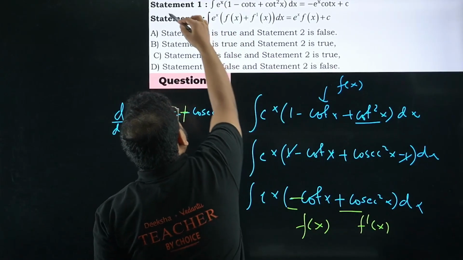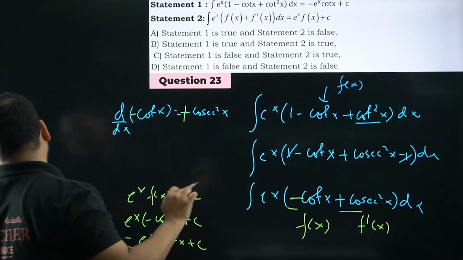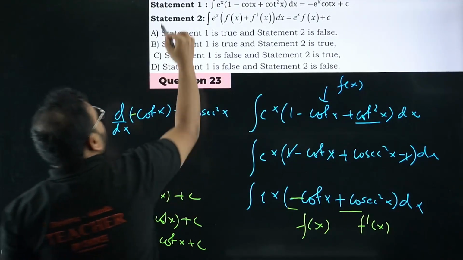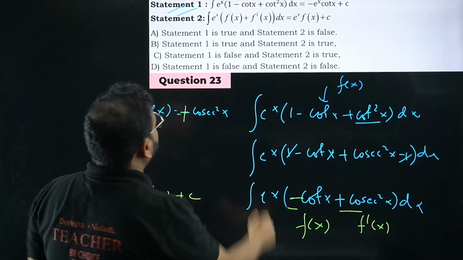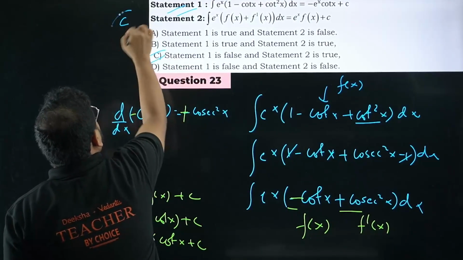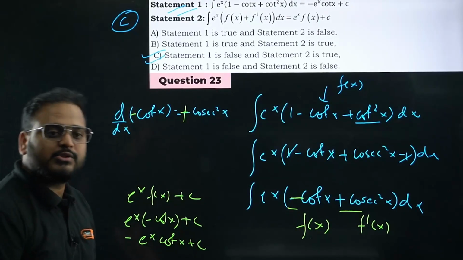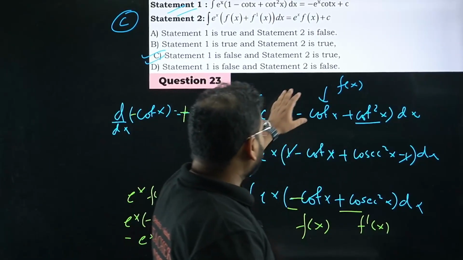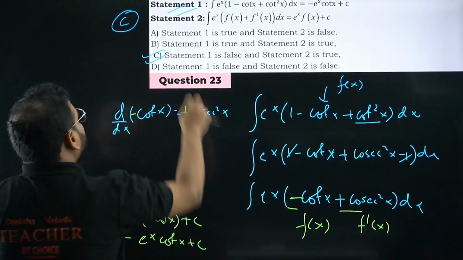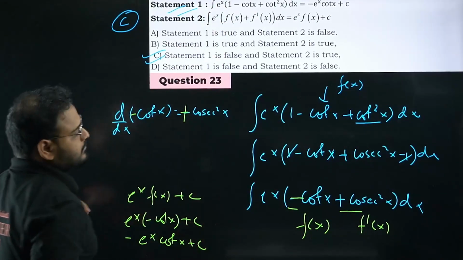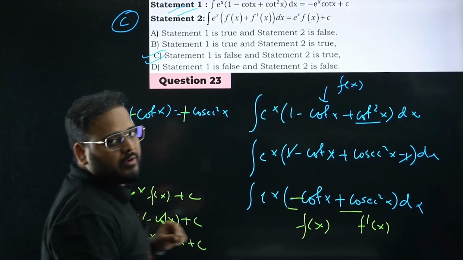So yes, it is right. Statement 1 is true. Now what about statement 2? Is the property right? So it is true. Option C is correct. We have used the same property, no? Please check, statement 2 is true. If there was an option like correct explanation, you would take that option. Yes, statement number 2 explains statement number 1.